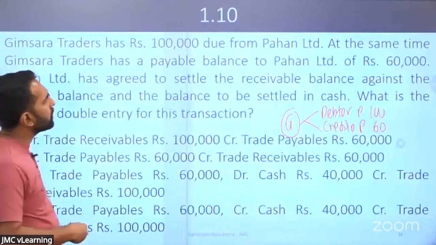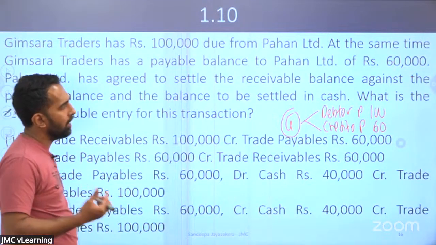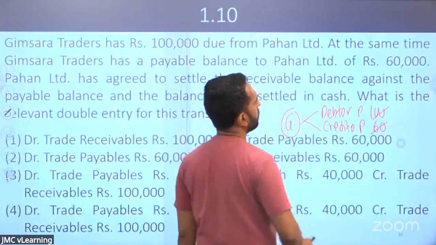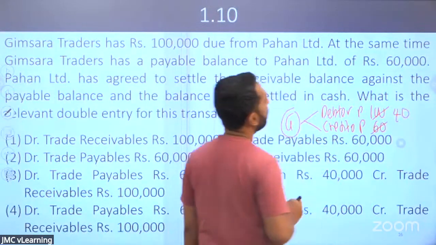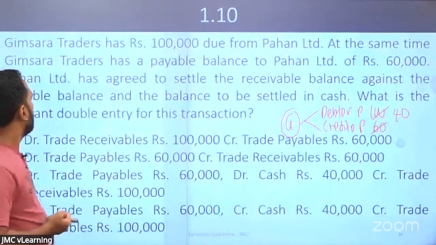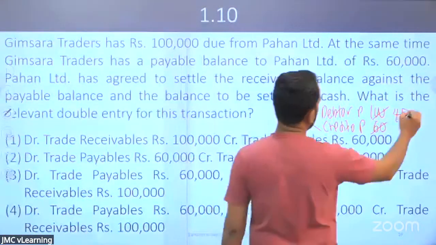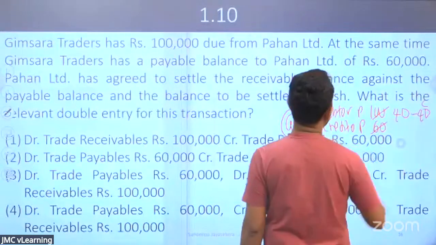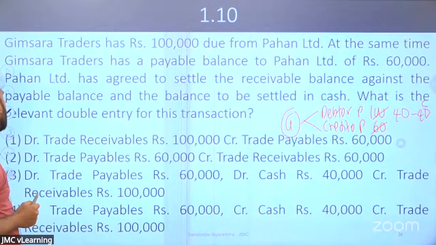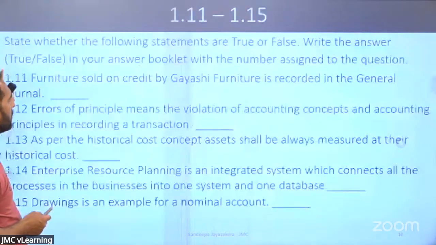Pahan Limited has agreed to settle the receivable balance against the payable balance. So they have agreed to settle the net of these two, right? Then there will be remaining 40. No? When you set off 60 against 100, there will be remaining 40, and the balance to be settled in cash. So they are going to pay cash. What is the relevant double entry for this transaction? That is what they are asking.